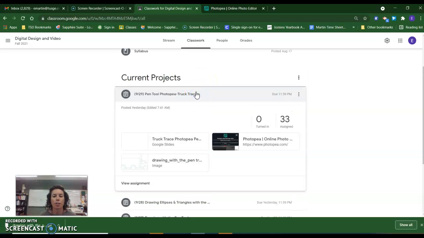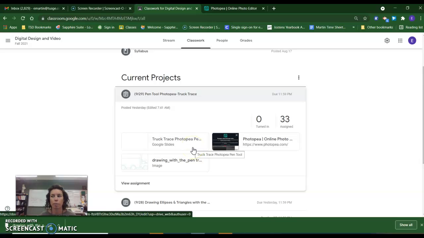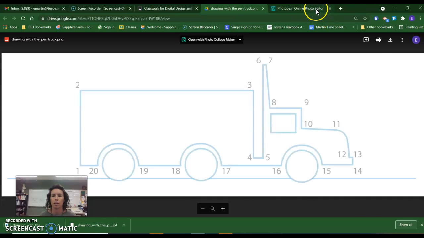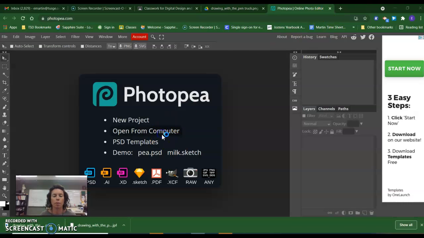So as in our other days, we have a link to our Photopea online software. We have a link to our image that we will need to download and then open in Photopea, and we have our slides that we will place our completed screenshot on. So to get started, we are going to download the truck. And I'm going to open that up in Photopea.